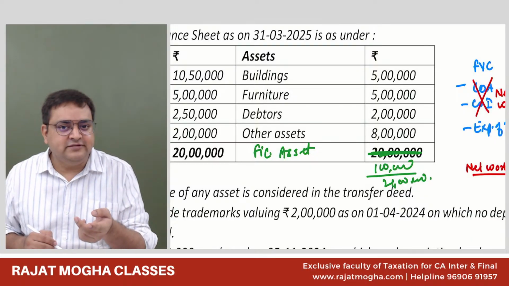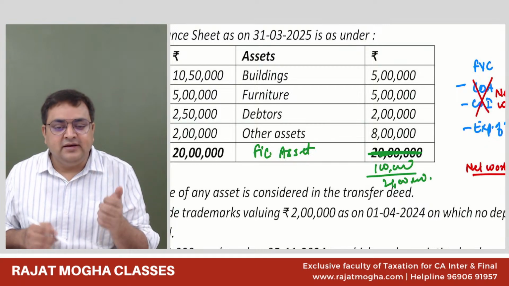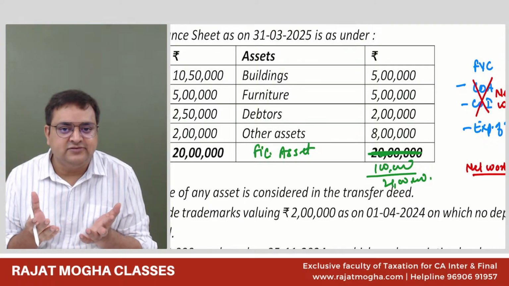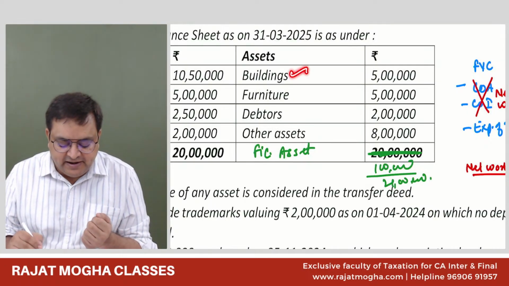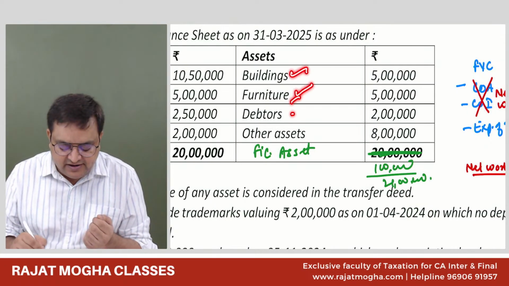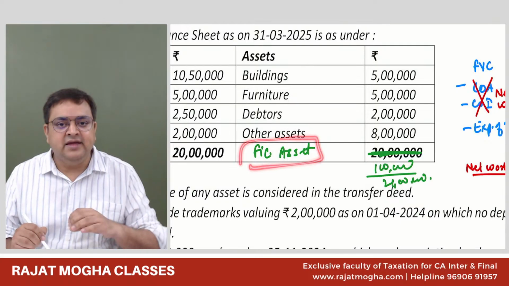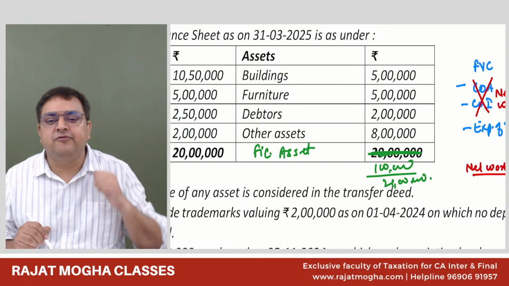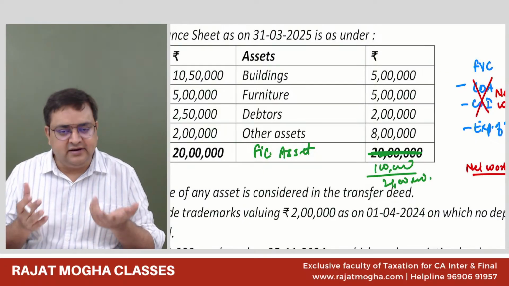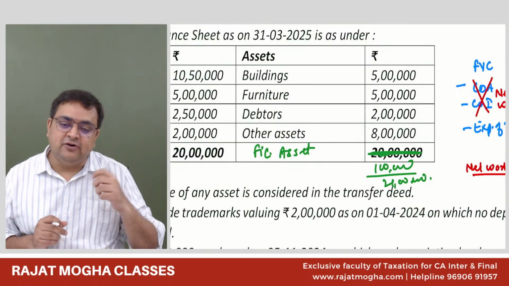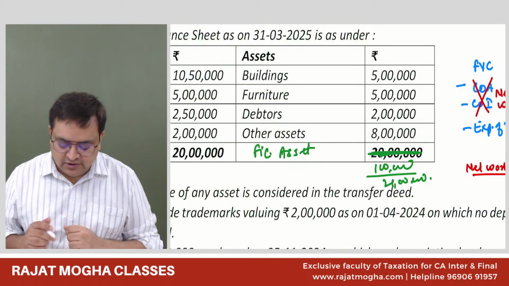Is it really total assets? The answer is no. What is net worth? Net worth is the worth of that organization. Building, debtors, furniture are assets. But fictitious assets, like the debit balance of profit and loss account, you might see this in assets. Will you take that into consideration while computing net worth, or not?